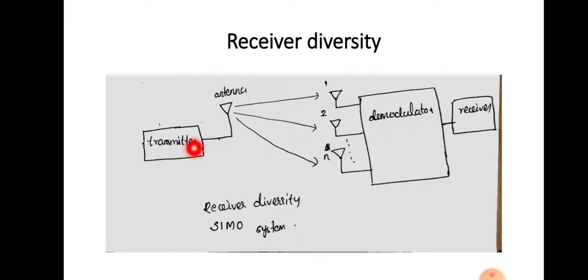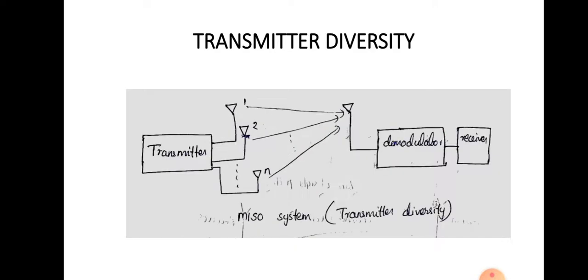There is a transmitter antenna transmitting the signal. At the receiver there will be multiple antennas, and the signal received by these antennas will be demodulated by the demodulator and then finally received. That is receiver diversity. Similarly, space diversity is attained by using multiple antennas at the transmitter side and a single antenna at the receiver side. So it is called MISO, that is multiple input single output system. It is an example of transmitter diversity.